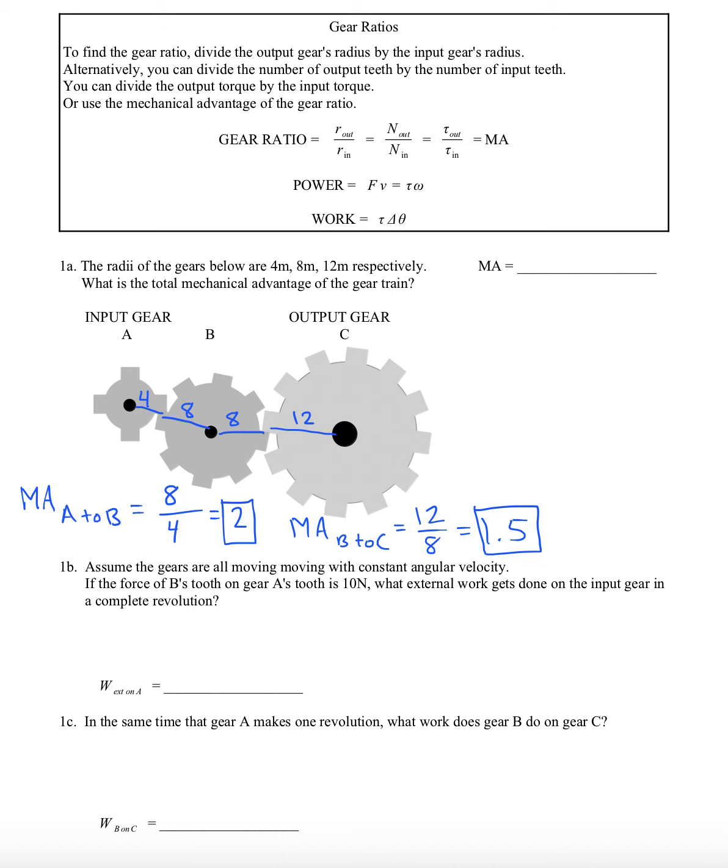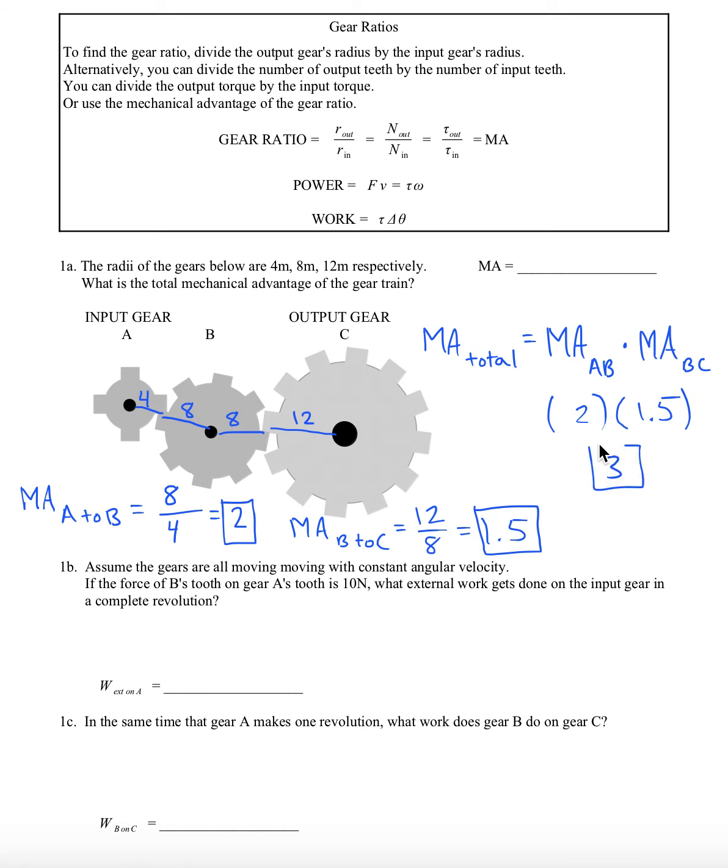So what is the new way of finding the overall mechanical advantage? There's an easy trick for it. The total mechanical advantage will simply be a product of the first mechanical advantage times the second mechanical advantage. So all we have to do is plug in the 2 and the 1.5.